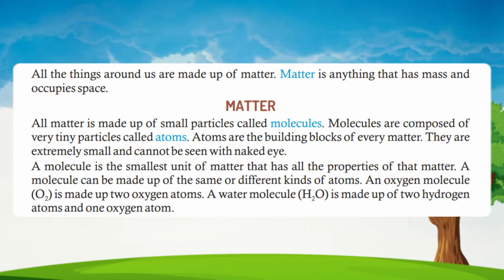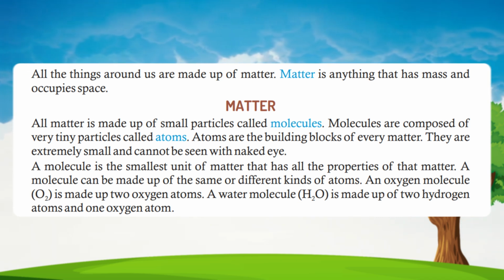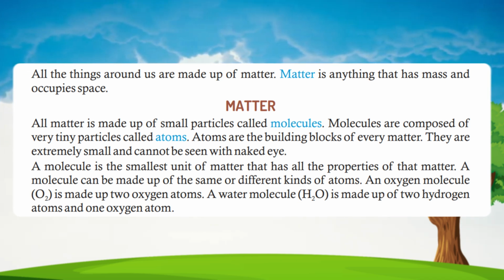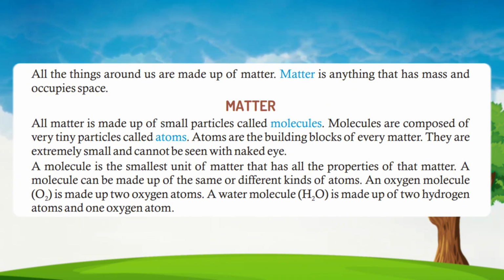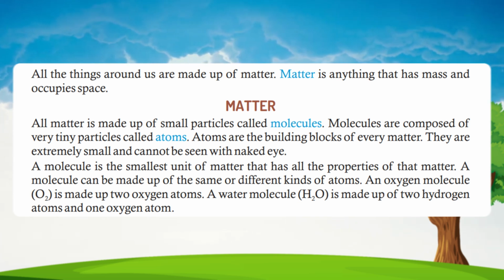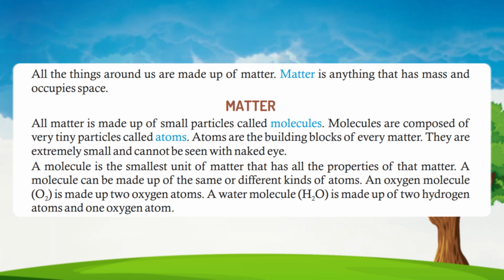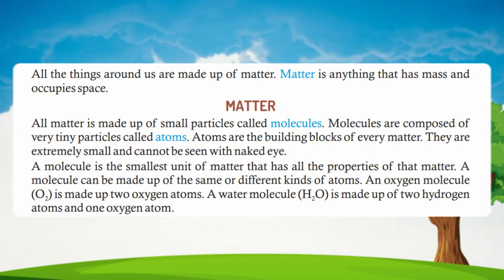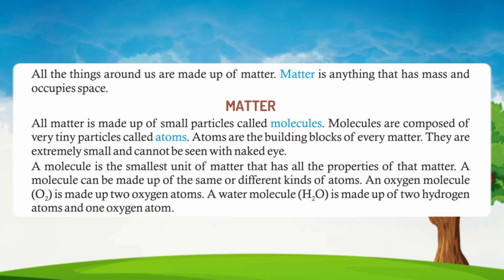A molecule is the smallest unit of matter that has all the properties of that matter. A molecule can be made up of the same or different kinds of atoms. An oxygen molecule, O2, is made up of two oxygen atoms. A water molecule, H2O, is made up of 2 hydrogen atoms and 1 oxygen atom.